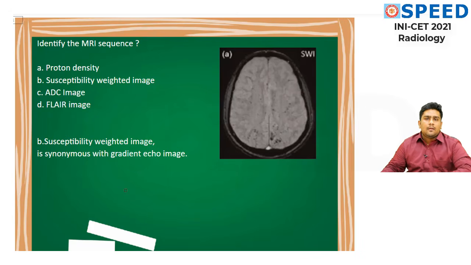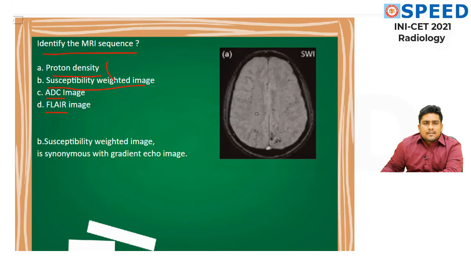Next question. Okay. Identify the MRI sequence. Let's look at the options. They have given proton density, which can also be called PDFS, susceptibility weighted imaging SWI, apparent diffusion coefficient image ADC, and FLAIR, which is called fluid attenuated inversion recovery image.